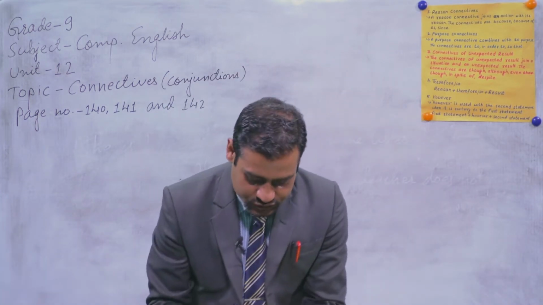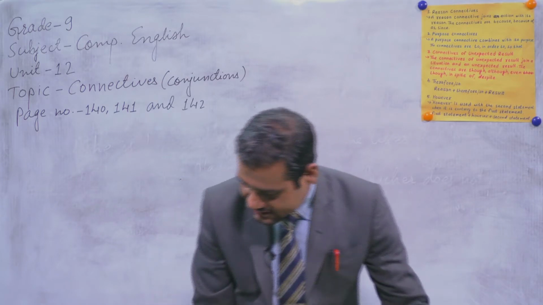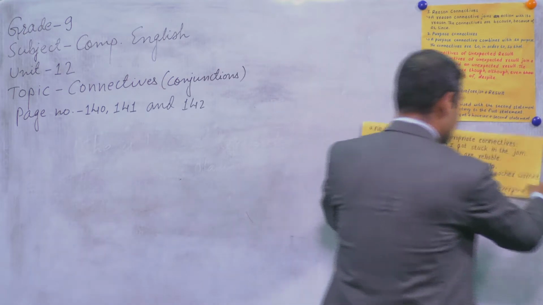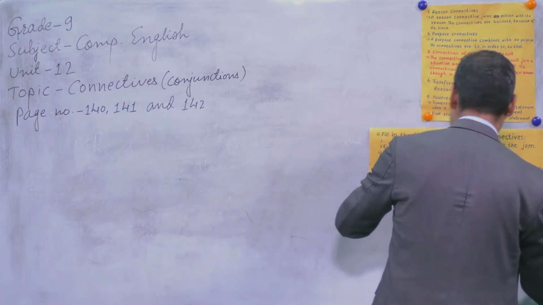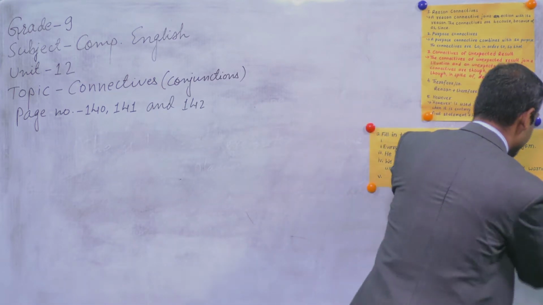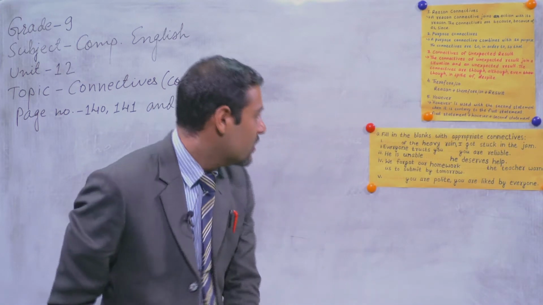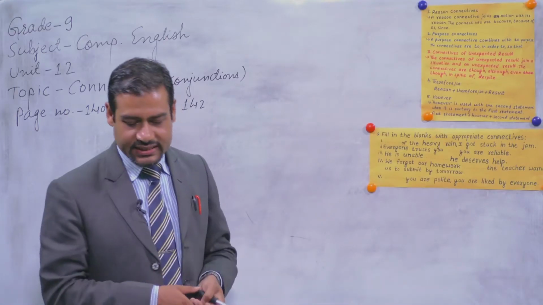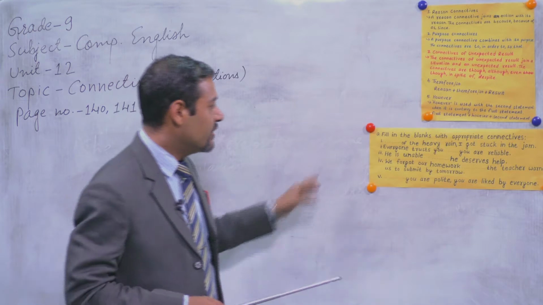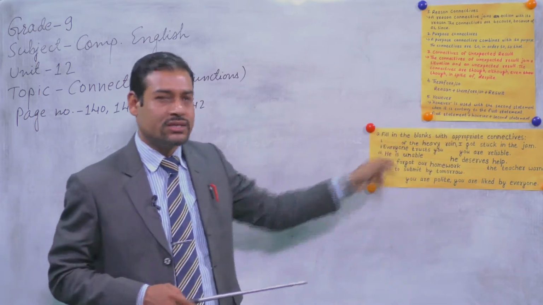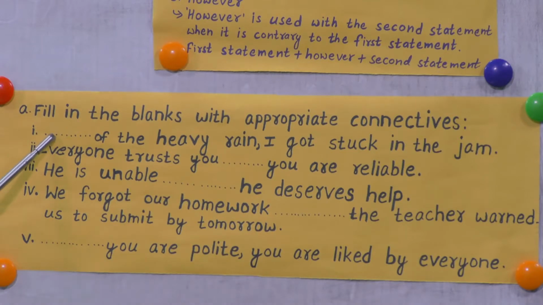I would like to show you from page number 141 of your textbook, and the exercise we have there is fill in the blanks with appropriate connectives. Study time. Question number A. There are 5 sentences, and you have to supply any of the connectives correctly in the gaps. What is the first sentence here?